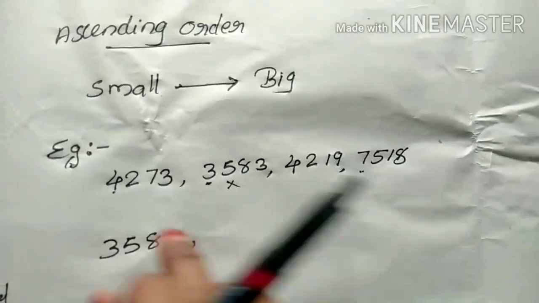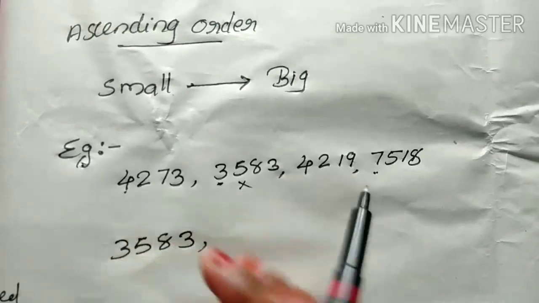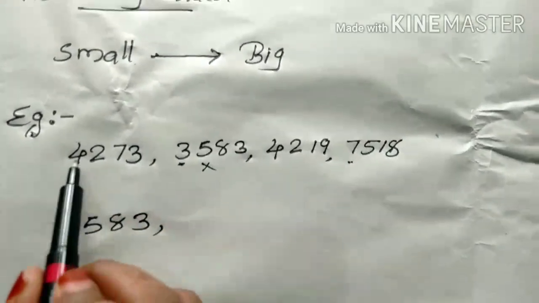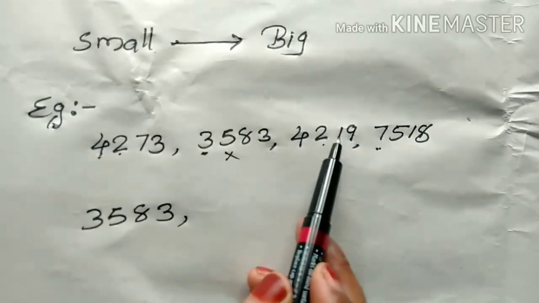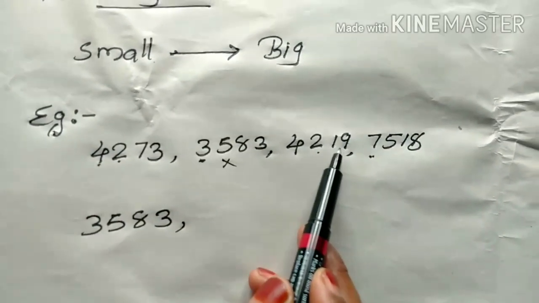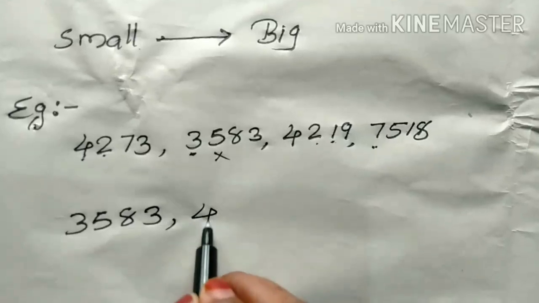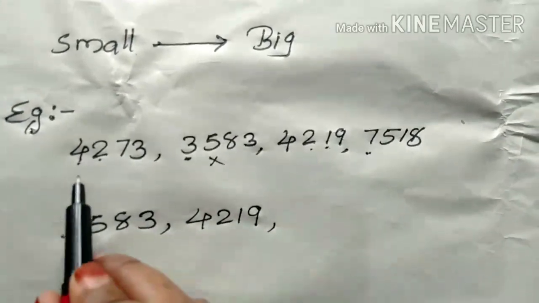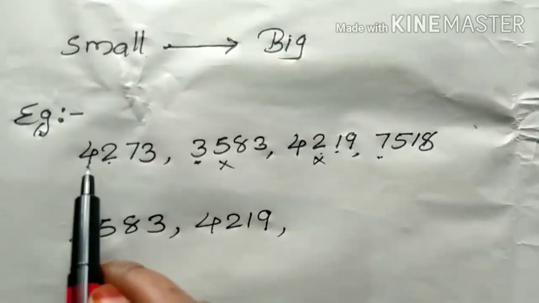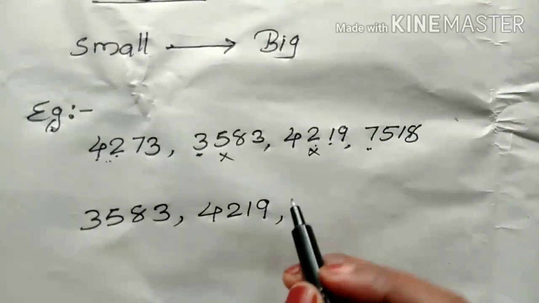Then leave that number. Then check the next 3 numbers. Here 4 and here also 4. So next, hundreds place check. Then tens and ones place check. Yes, there is a difference. So that is right.